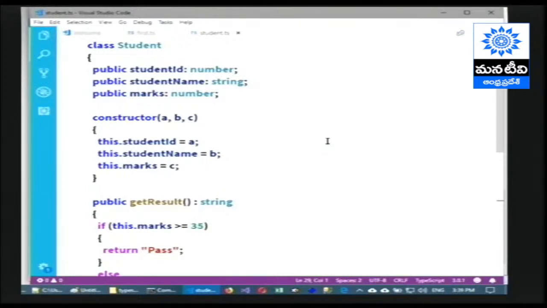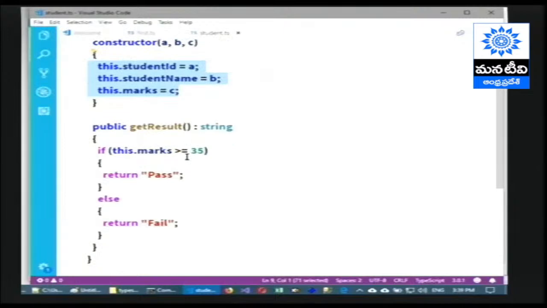The first part of the class is the properties declaration. Here we specify what kind of details we want to store inside the object. The second part is the constructor, which receives three values and initializes them into the respective properties. Whichever properties we have declared above, all of them we initialize here.